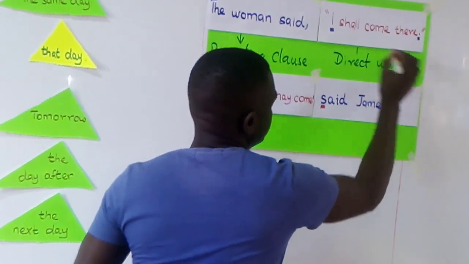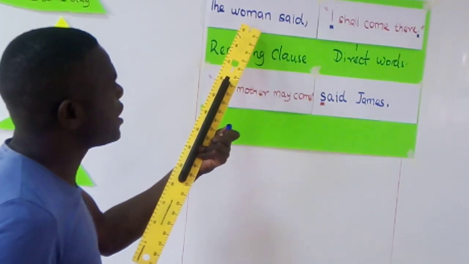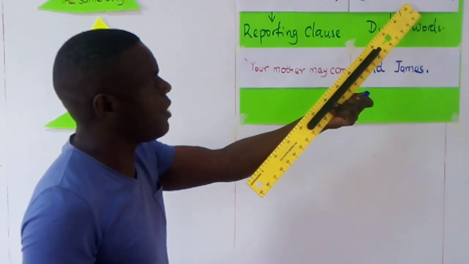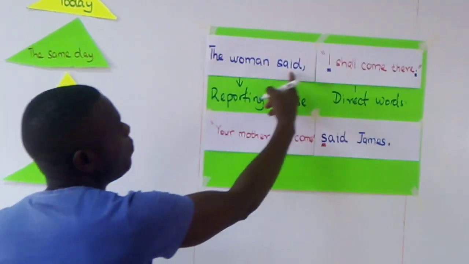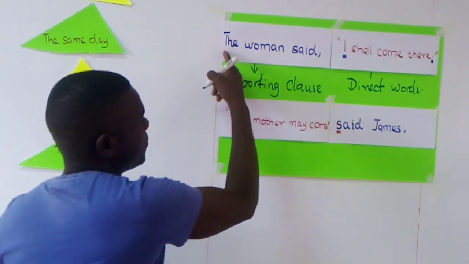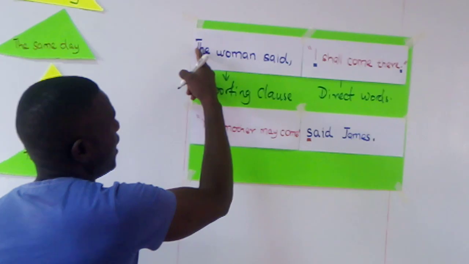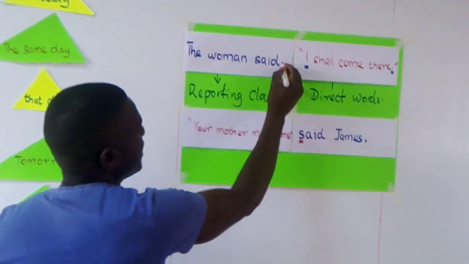The direct words spoken. Now, in this first sentence, the reporting clause comes before the direct words, the actual words. The reporting clause opens the sentence. Remember, it is a new sentence, so it starts with a capital letter. The T becomes capital. The woman said. Then we must put a comma.